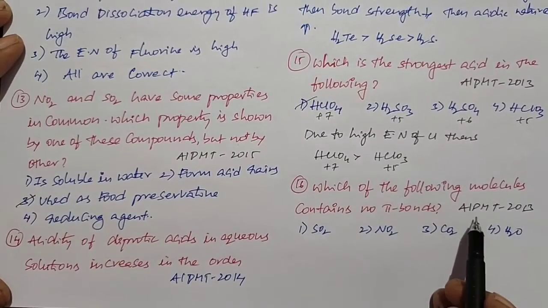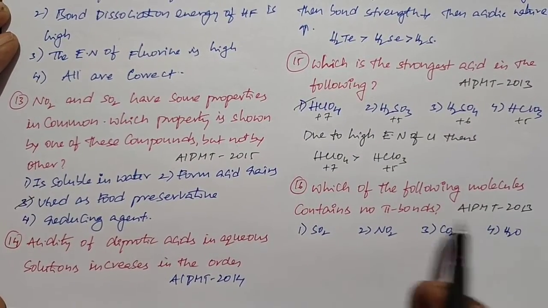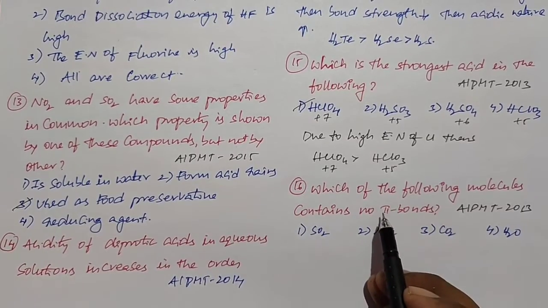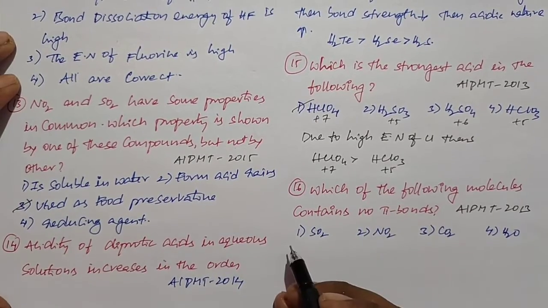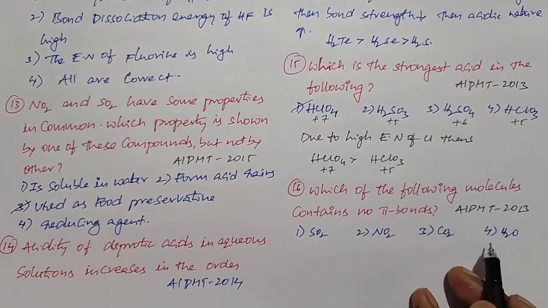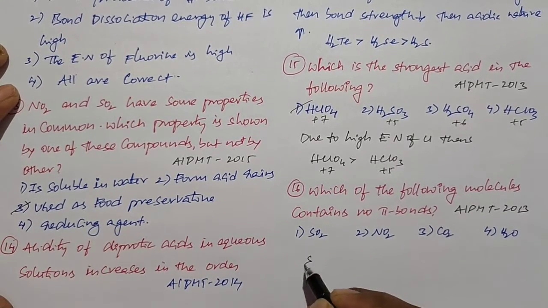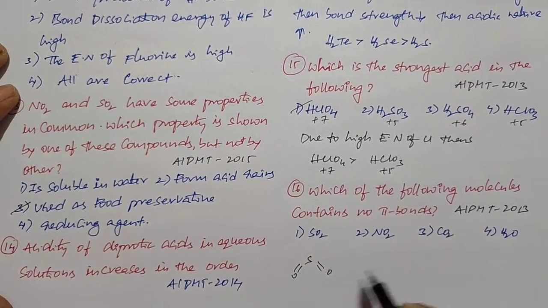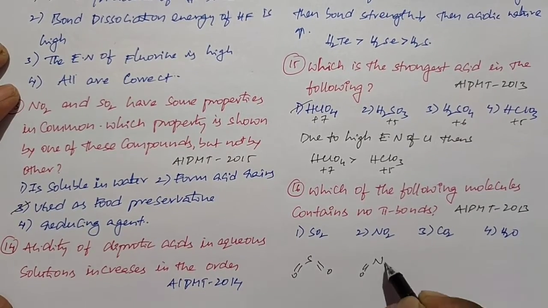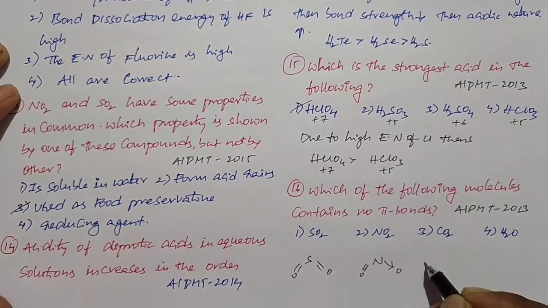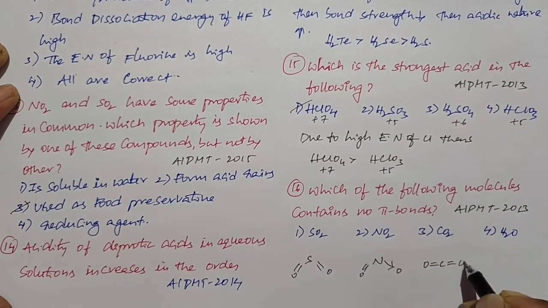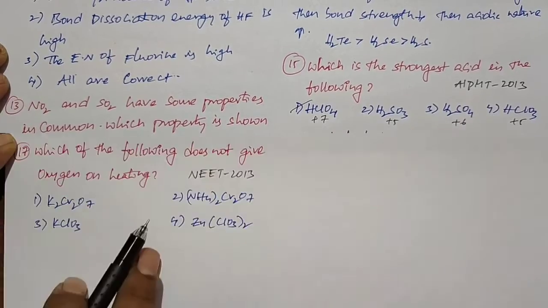Next one. It is given in the All India Pre-Medical Test 2013 paper. Which of the following molecules contains no pi bonds? When I observe the four structures, H2O doesn't consist of pi bonds, it consists of only sigma bonds. Sulfur dioxide consists of 2 pi bonds. NO2 consists of 1 pi bond. CO2 consists of 2 pi bonds, and H2O consists of 2 sigma bonds. So the fourth option is the right option.